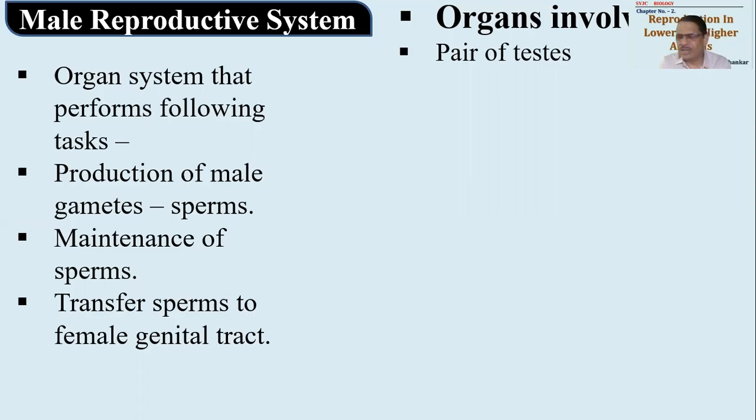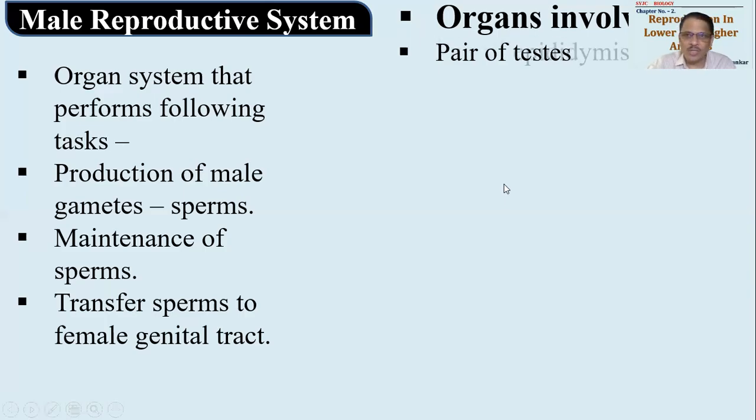अपने बुक में थोड़ा सा ये अलग से दिया हुआ है, उन्होंने स्पर्म कैसे पास होते हैं उसके लिए एक ट्रैक दिया है और accessory glands करके उन्होंने अलग से mention किया हुआ है. So we are going to do it simultaneously so that it will be easier to remember. तो जब अपने को diagram draw करना होगा, समझो ये 3 मार्क के लिए diagram पूछा male reproductive system का, तो उस वक्त आपको पूरा structure बराबर से मालूम होना चाहिए. The organs should be known one after the other, मतलब कौन से organ के बाद कौन सा organ आना है, that you should remember. And so we are going to take into consideration continuous flow.